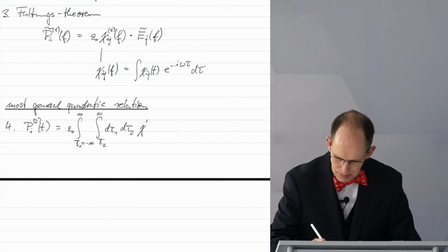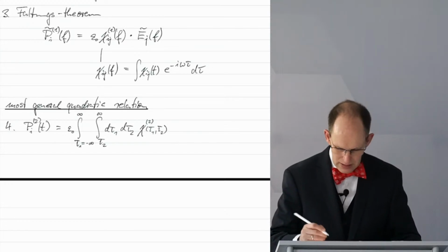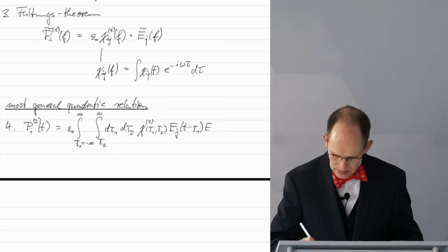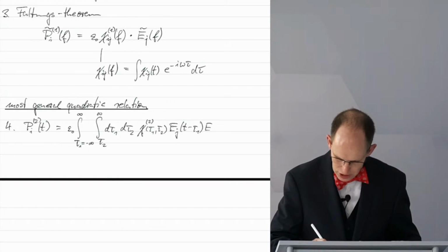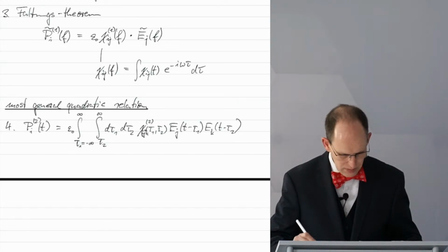And now the susceptibility looks a little bit more complicated. It has, of course, two arguments, and as I said, two electric fields, chi ijk, Ej(t minus tau 1), Ek(t minus tau 2).